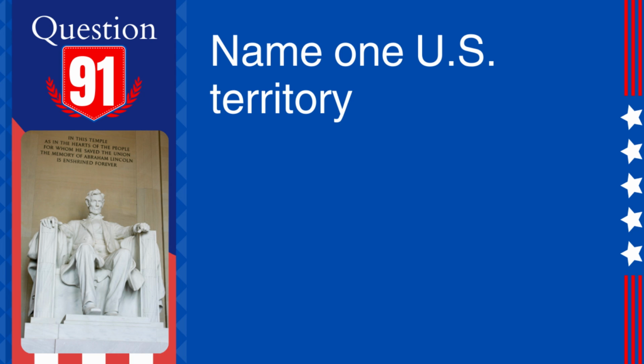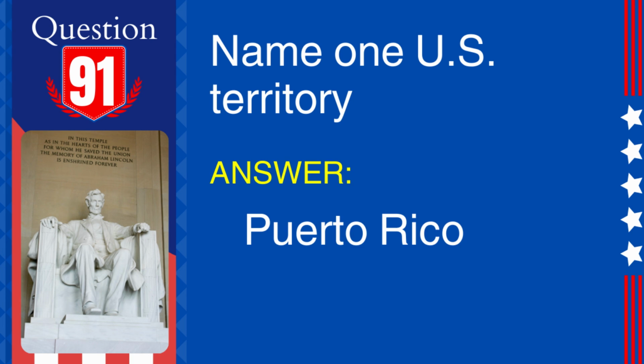91. Question: Name one U.S. territory. Answer: Puerto Rico. Explanation: Puerto Rico is a U.S. territory located in the Caribbean Sea. Its residents are U.S. citizens, but do not have the right to vote in presidential elections.